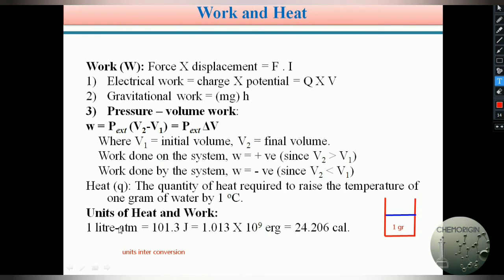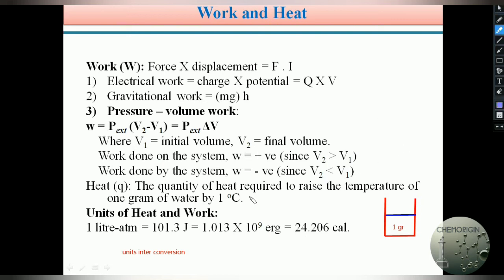For example, he gives volume in liter atmospheres and asks how much work is done on the system. He may ask for the answer in joules, or give some data in joules and ask for liter atmospheres, or sometimes expect the answer in calories. So students, please be familiar with units interconversion.